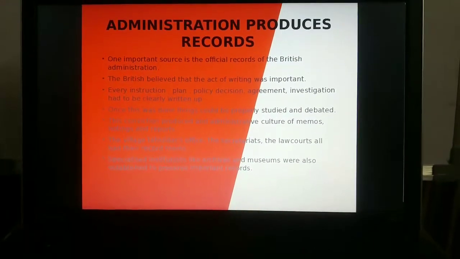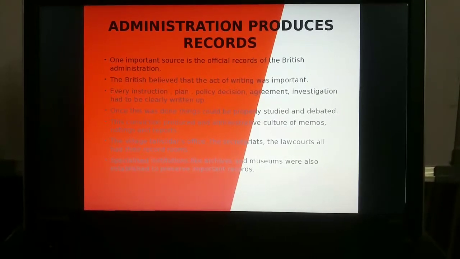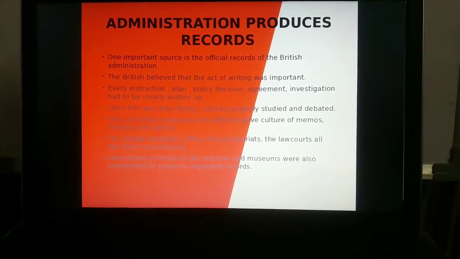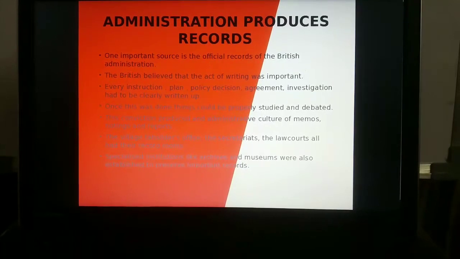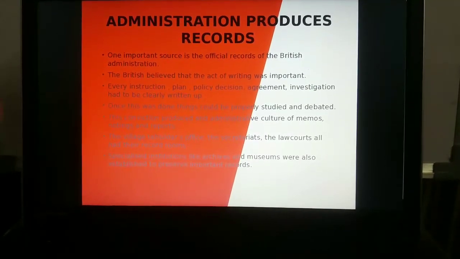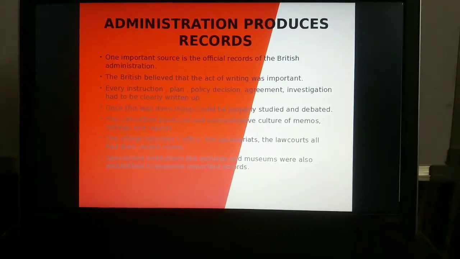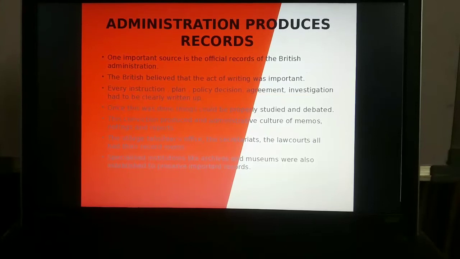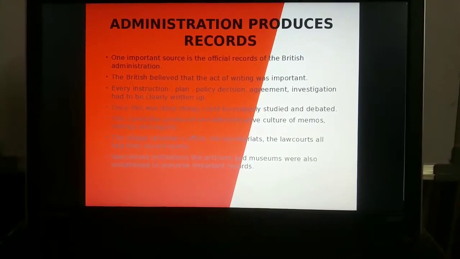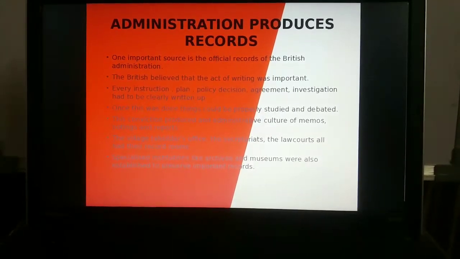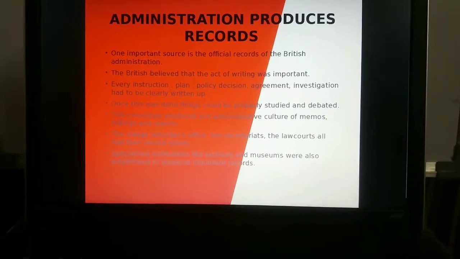In this, one important source is the official records of the British administration. The British believed that the act of writing was important, because if we write the information we can preserve it nicely. So every instruction, plan, policy, decision, agreement and investigation had to be clearly written up. Once this was done, things could be properly studied and debated. This conviction produced an administrative culture of memos, notings and reports. The British also felt that all the important documents and letters needed to be carefully preserved.